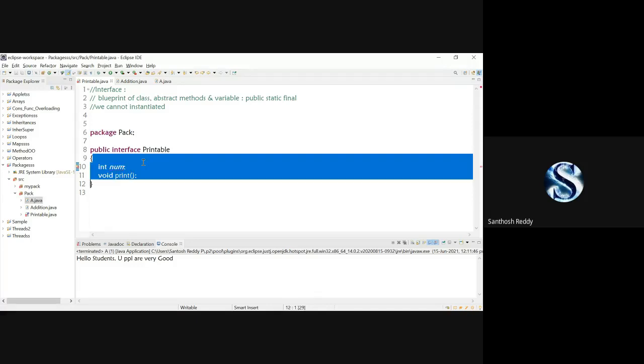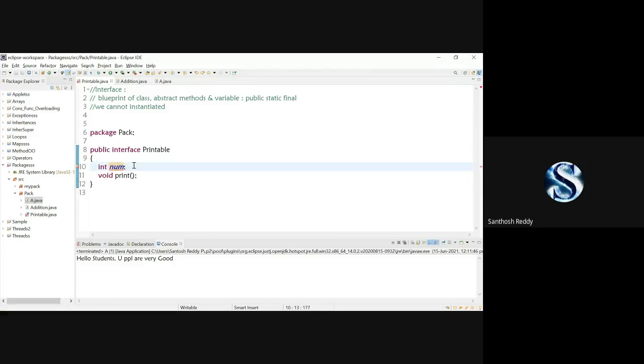So if I have not initialized it here, this error will not go away until you initialize the value for num. Now I'll initialize it to 100. You can check it out. The error is gone. We don't have any error right now. Why? Because it is public, static, final. Whenever you use final for a variable, you must initialize it.